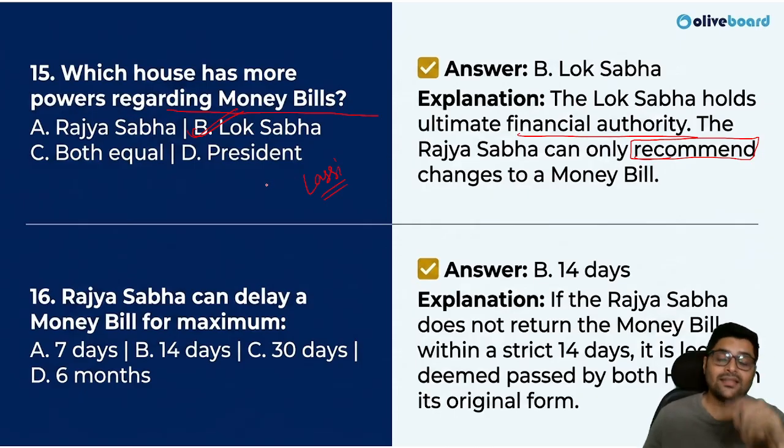Correct? Within 14 days, if Rajya Sabha doesn't pass the money bill, it is automatically deemed to be passed. So Rajya Sabha can only recommend the changes. Rajya Sabha can delay a bill for a maximum of 14 days. It is legally deemed to pass if it is not passed within 14 days.